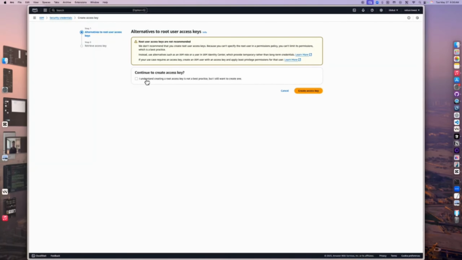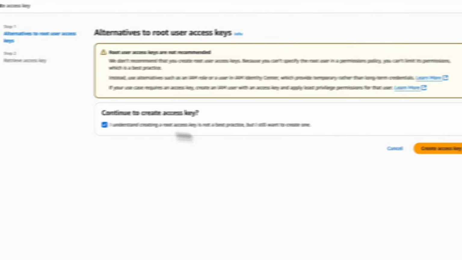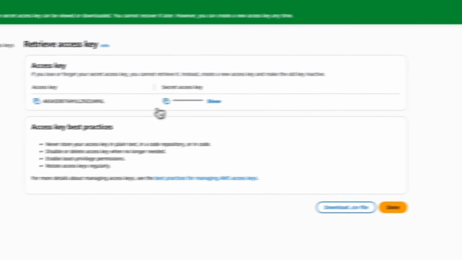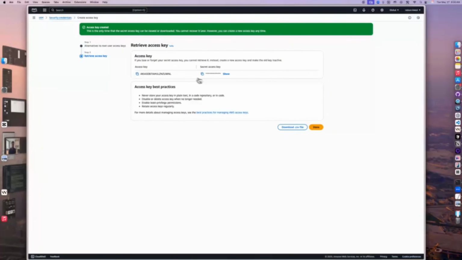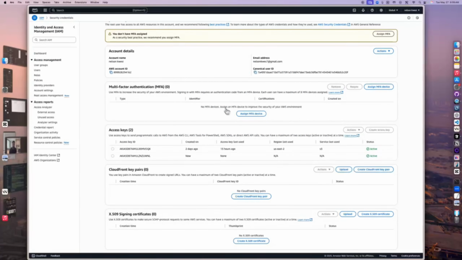You can click on create access key and just acknowledge that you understand. Just acknowledge that and create access key, and that should present you with your access key and secret access key, and from here you can copy those.